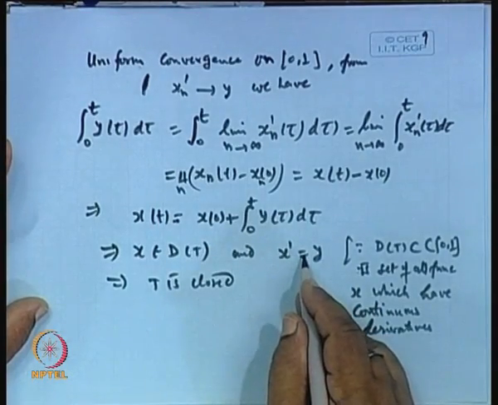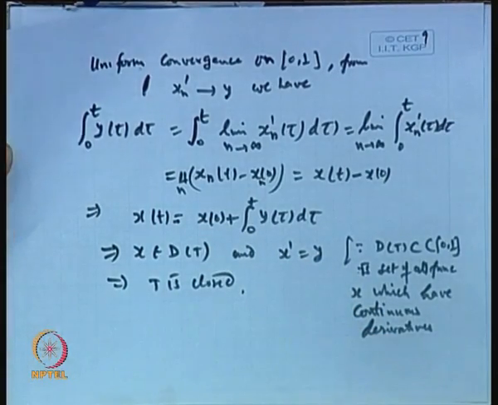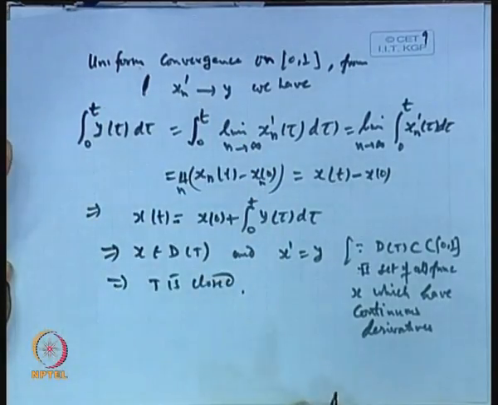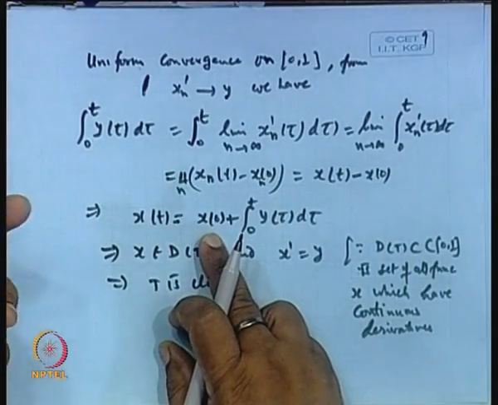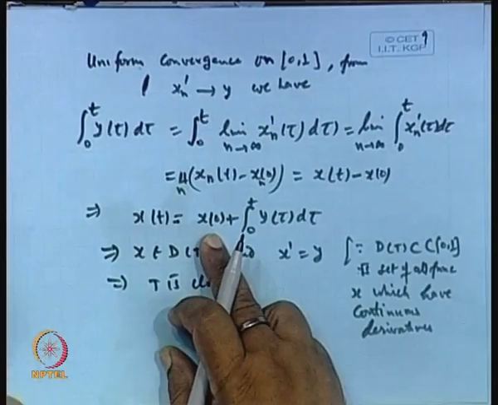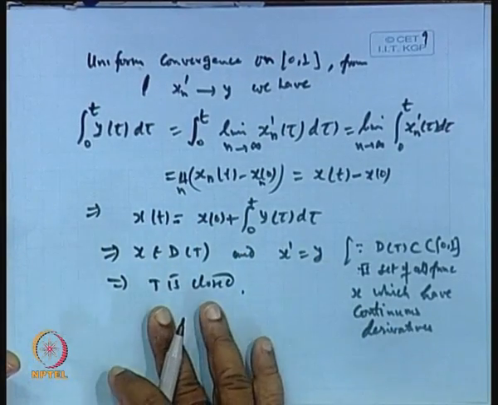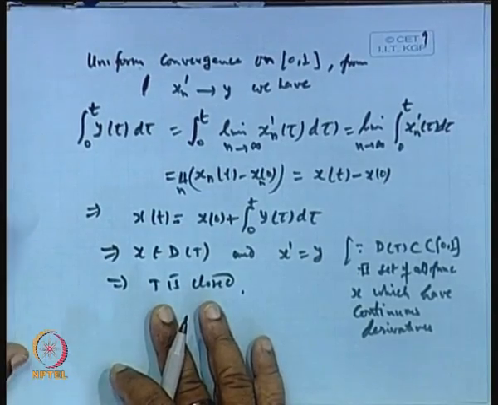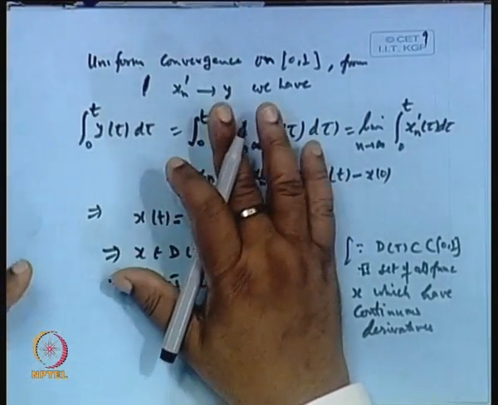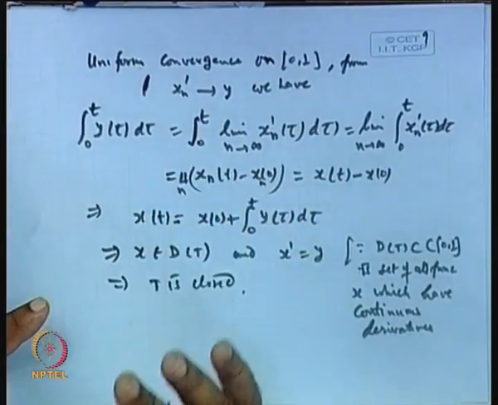Hence this implies T is closed, because y is equal to T x. So, this T is closed. And x(0) is constant, so it will not affect the derivative. So, this operator is an unbounded linear operator, but it is closed.